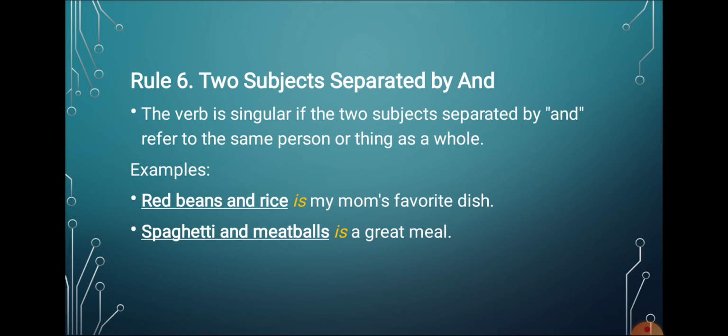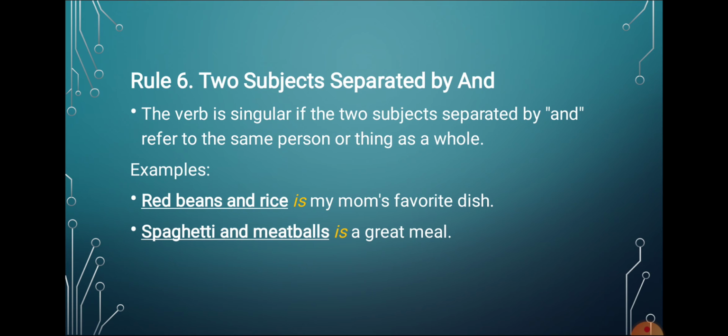So, dear students, when the two nouns are joined by and, and they refer to two persons, two people, two things, then we will use a plural verb with them. But if two nouns are combined with and, but they refer to a single thing or single person or single place, then that would be followed by is,